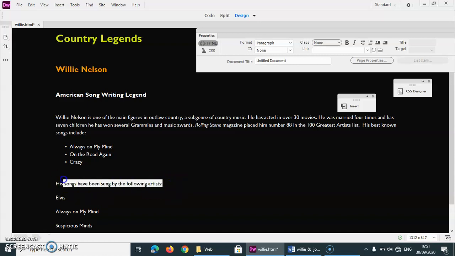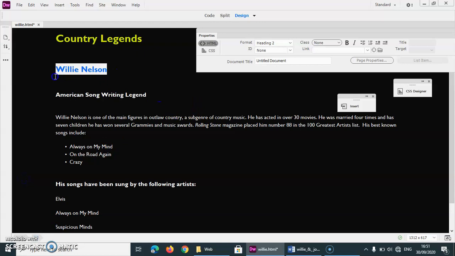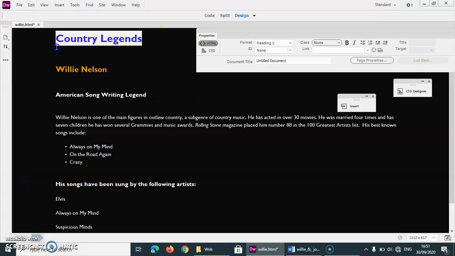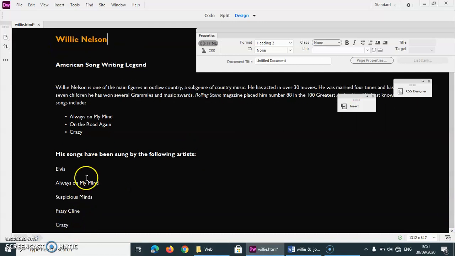Okay, now so this is going to be a heading 3. So you're going to, because you're a stylist, you want a bit of uniformity. So the subheadings here are the heading 3s. This is the page name, and this is the website name. Okay. This one here is a definition list. Elvis, always on my mind, and suspicious minds.